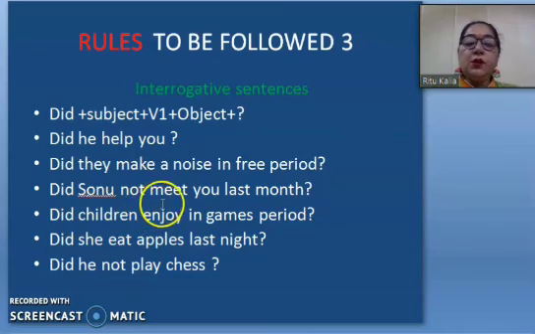Did Sonu not meet you last month? Did is the interrogative part, and I am writing here meet, that is the first form. Did children enjoy in games period? Did is a helping verb and enjoy is our first form. Did she eat apples last night? Did is the interrogative form and eat is the first one. And did he not play chess? Did is again the interrogative part and play is the first form of the verb.